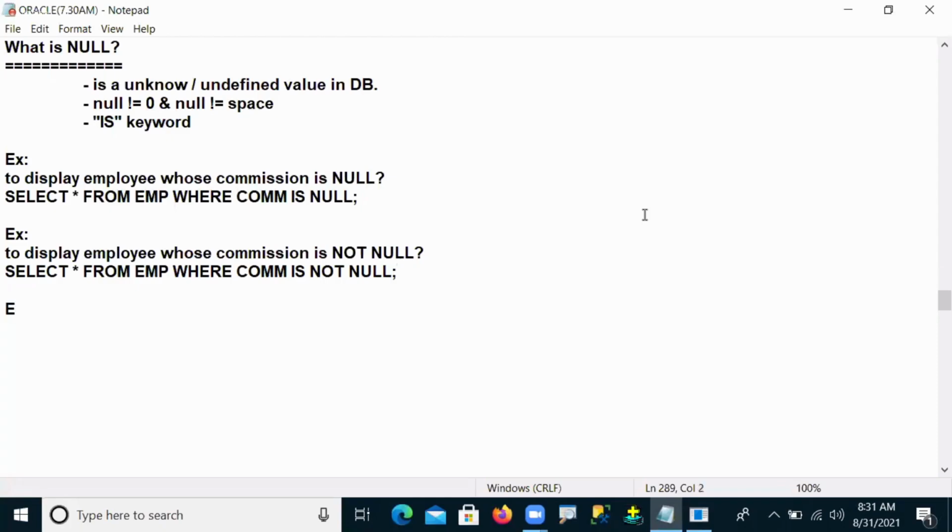The next example, observe carefully. Now, what is the next example?